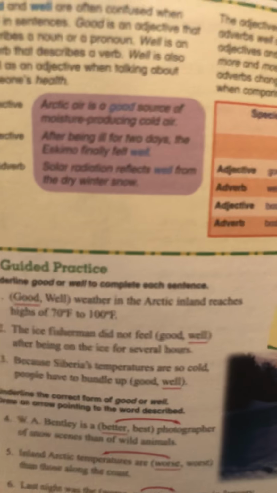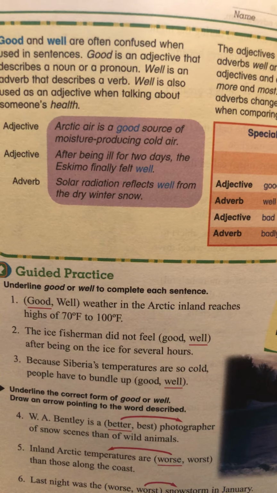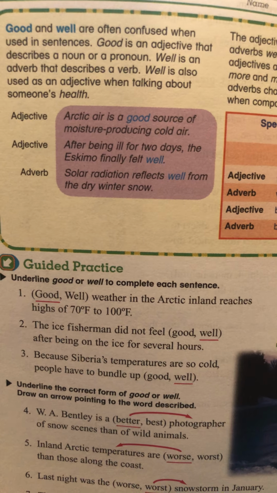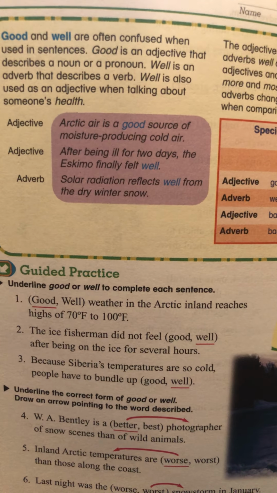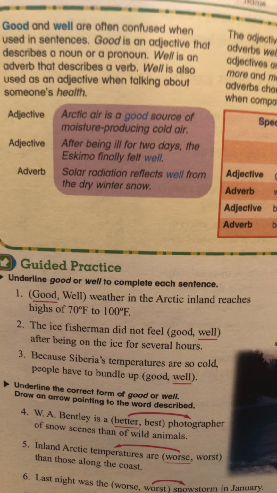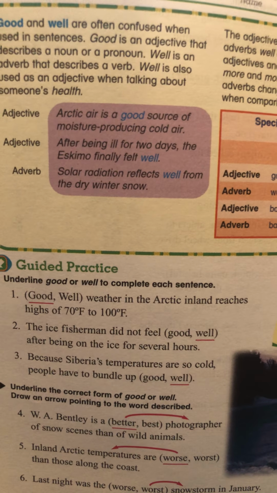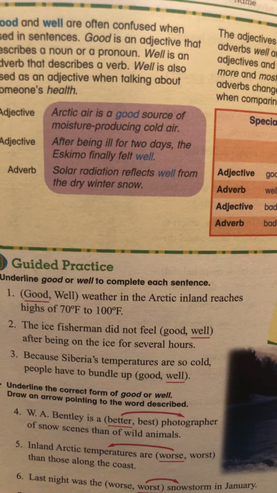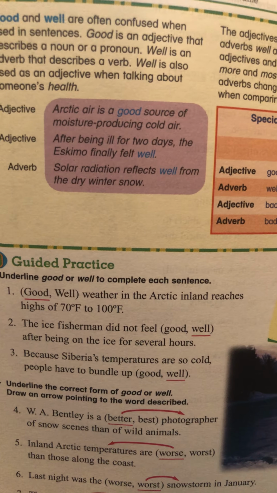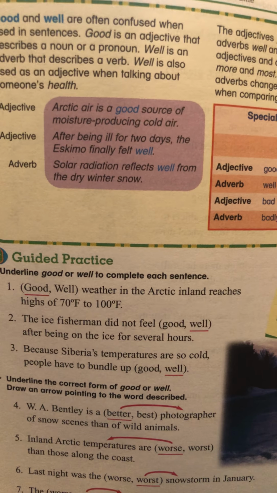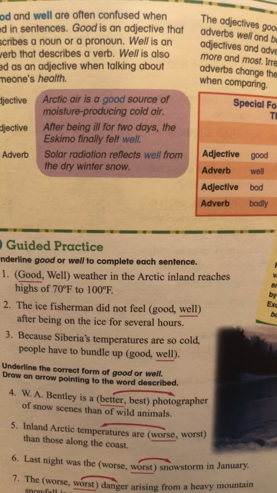These examples. Arctic air is a good source of moisture-producing cold air. Here, good is describing the noun source. After being ill for 2 days, the Eskimo finally felt well. It's an adjective because it's describing the health of the Eskimo. Solar radiation reflects well from dry winter snow. Well is used as an adverb because it's telling how the solar radiation reflects.